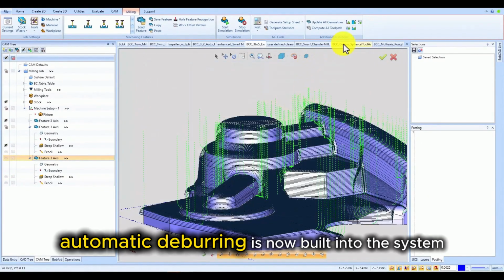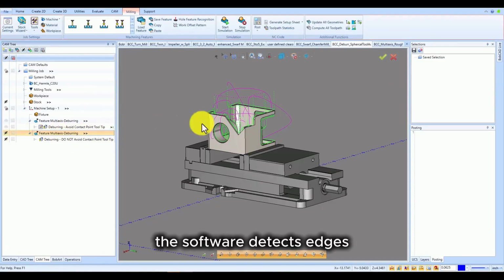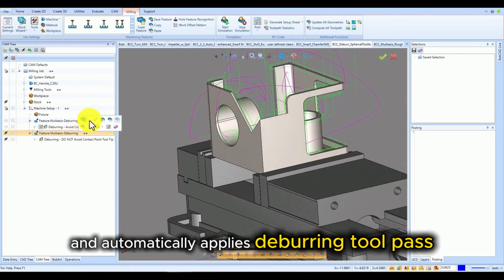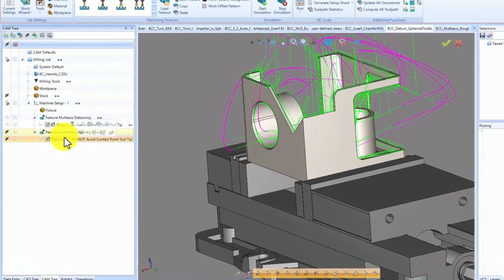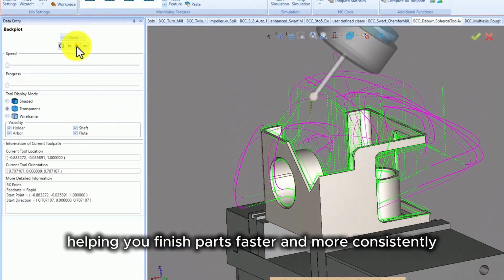Automatic deburring is now built into the system. The software detects edges and automatically applies deburring tool paths, helping you finish parts faster and more consistently.